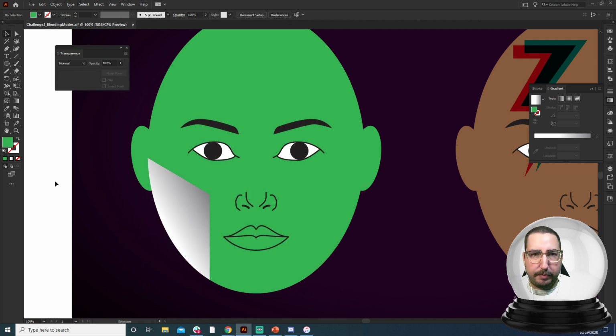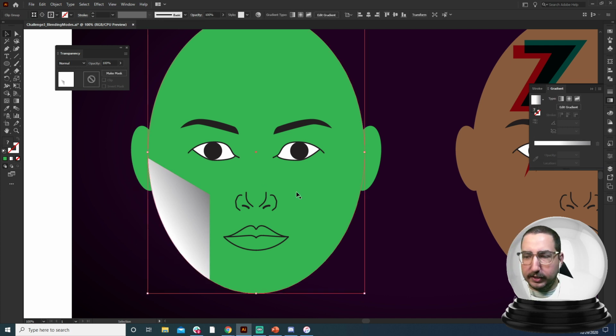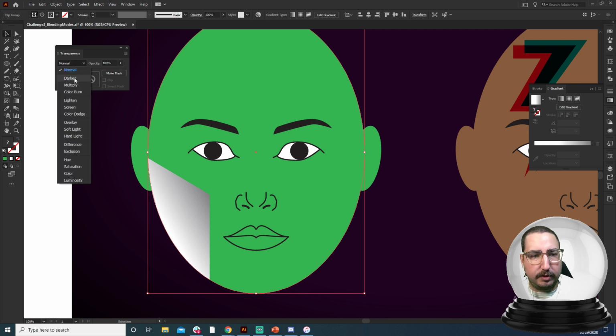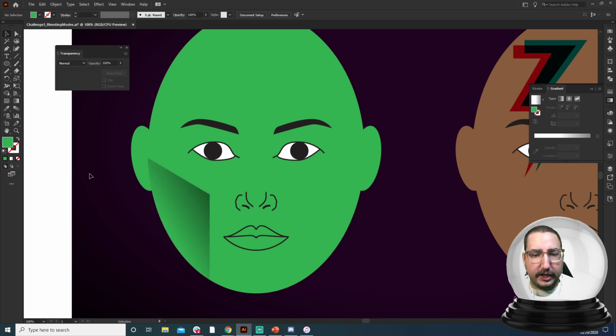Now, this is the problem. We have white fading to gray. So when we multiply, white is the equivalent of multiplying by 0. There's no value to multiply when we're multiplying white in. So the white actually just goes away. So let's go ahead and click here and watch what happens when we change it to multiply. When we change to multiply, it's completely fading away this white.